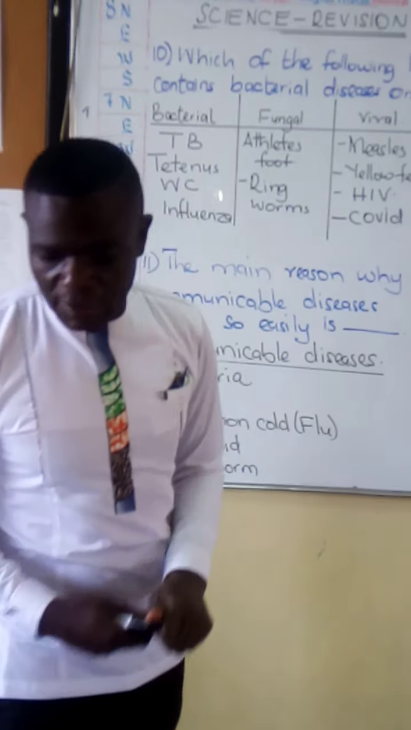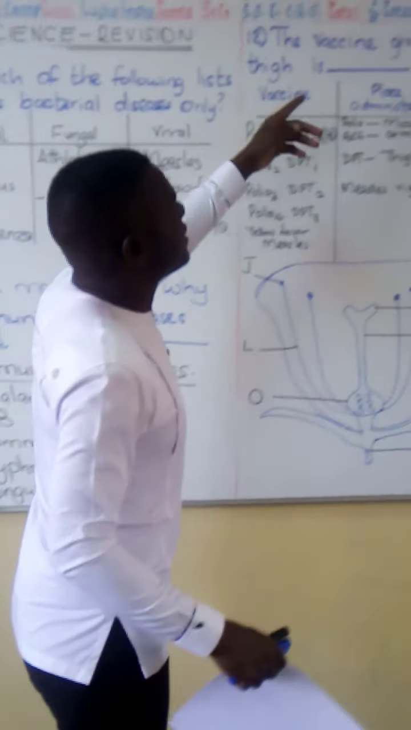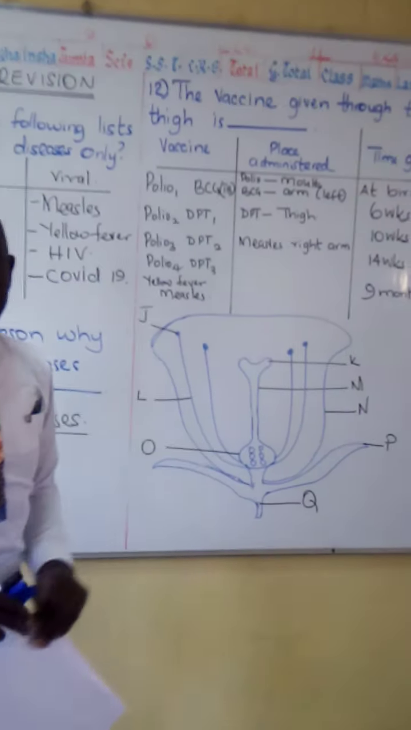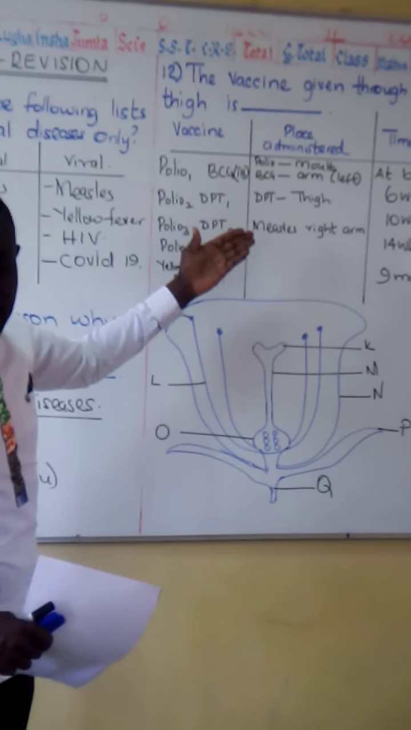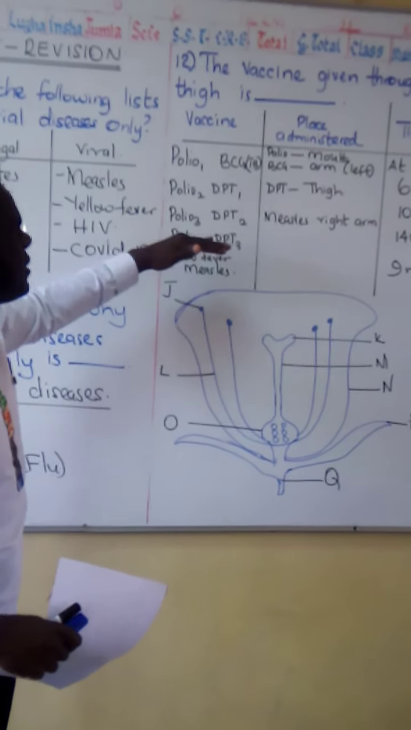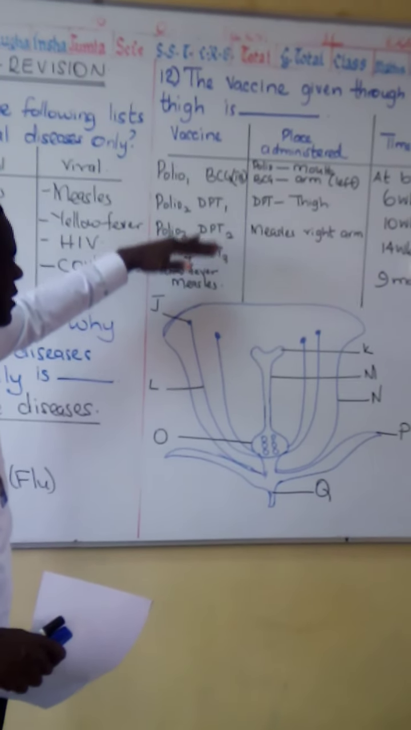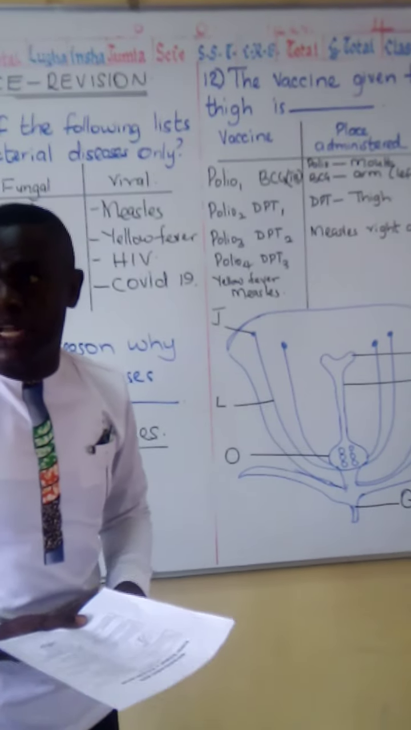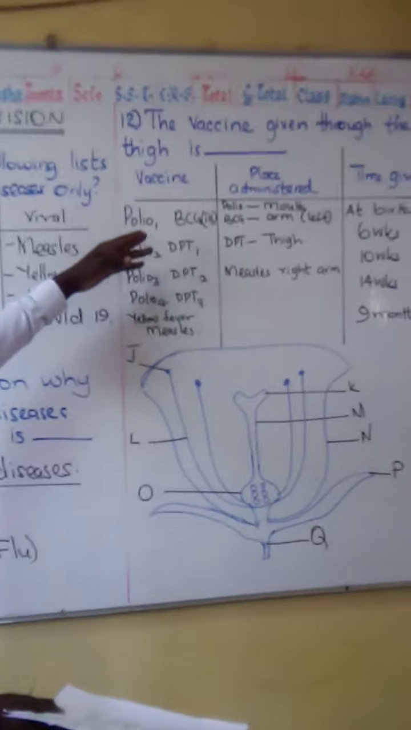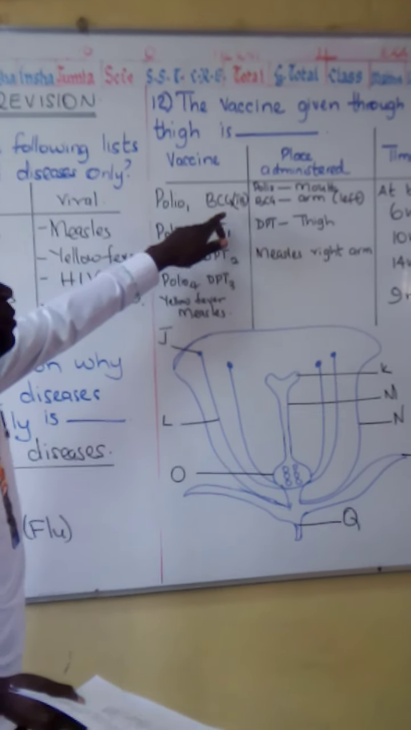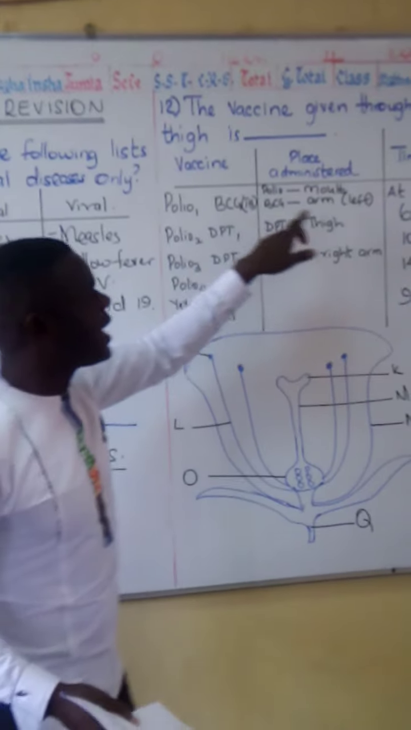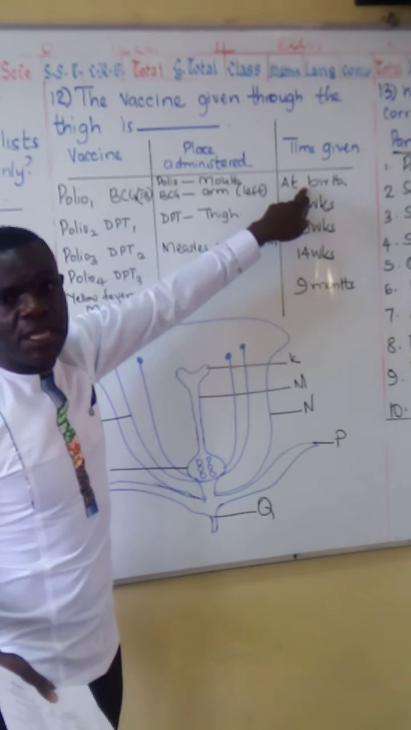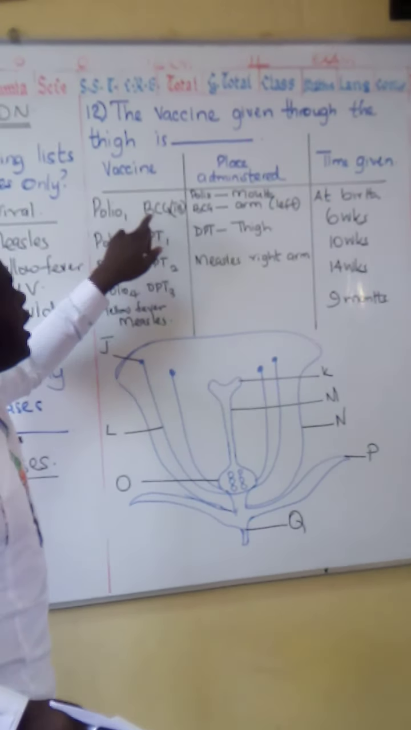Now, number 12 says the vaccine given through the thigh is dash. I have endeavored to remind us on vaccines. They are always given against childhood diseases. One example of the vaccines are polio and BCG. These ones are given at birth. Immediately the baby is born, it is given a vaccine called polio and BCG.